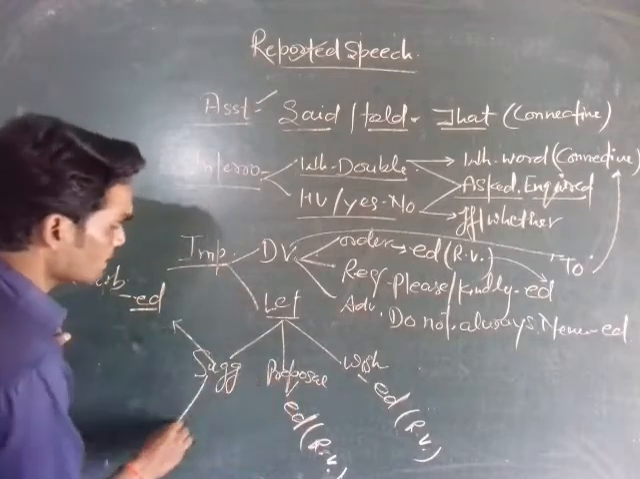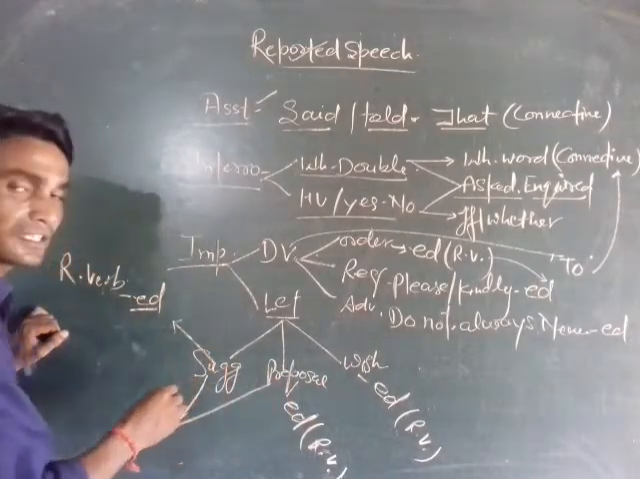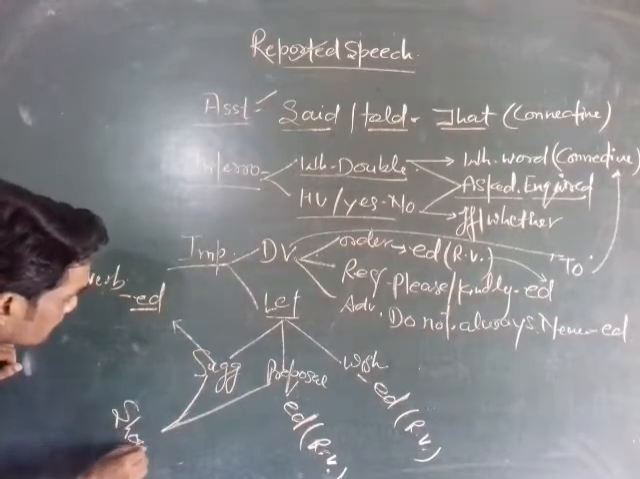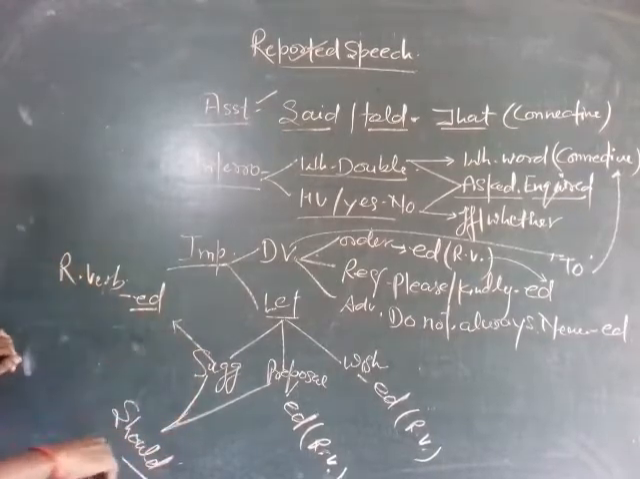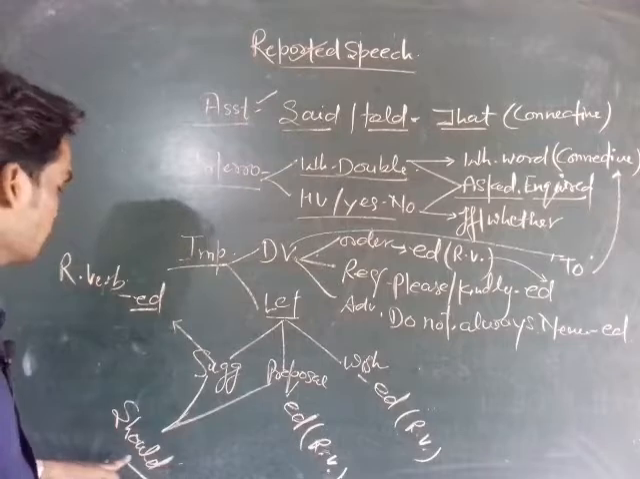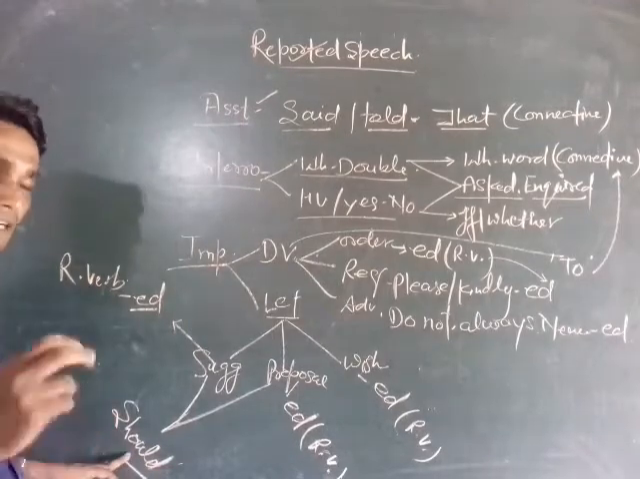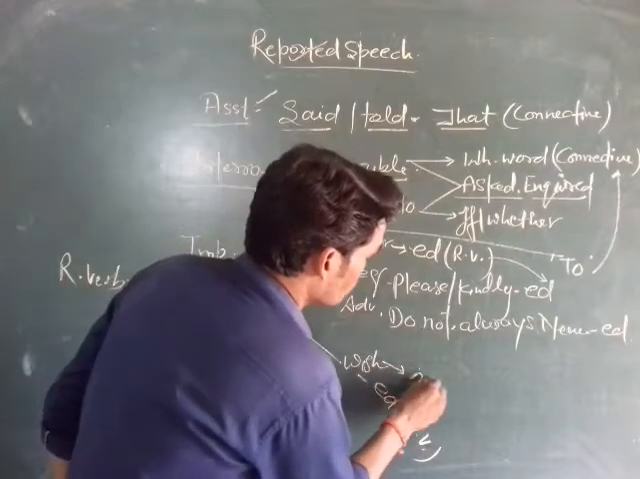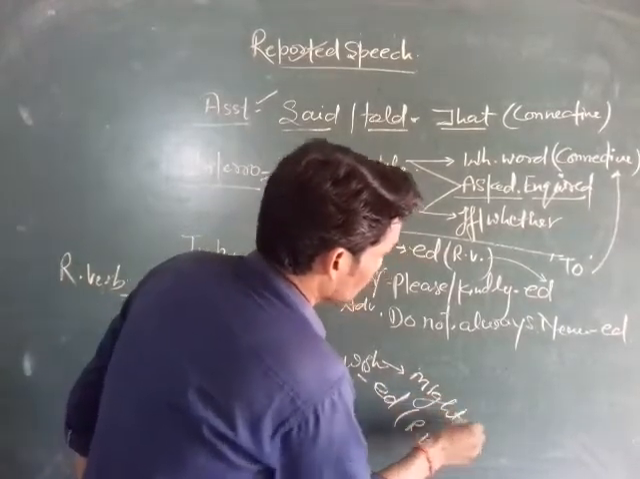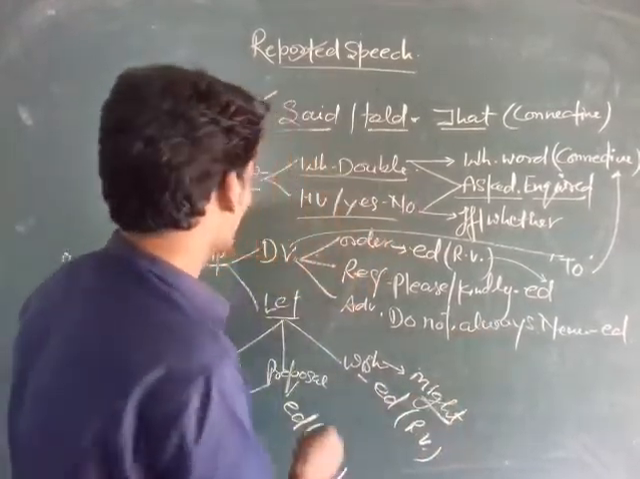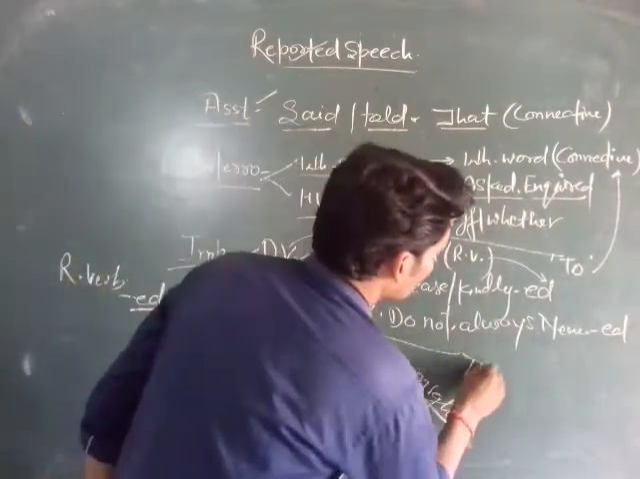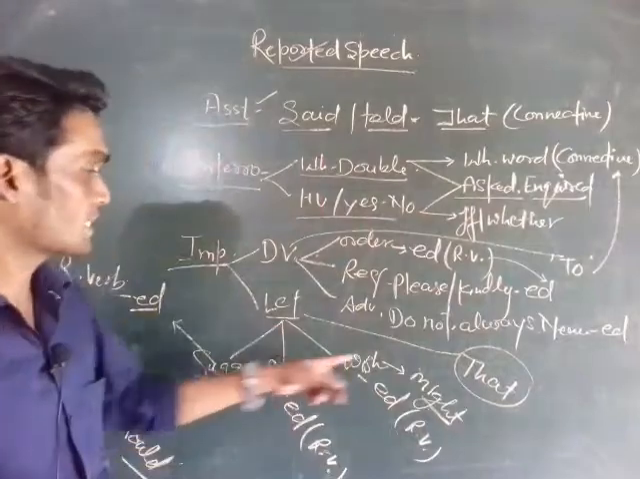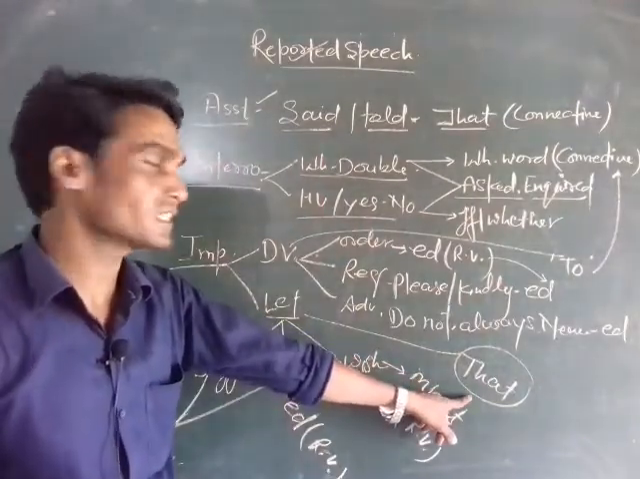If we find suggestion or proposal in the reported speech, we use should in the place of let. We use should as a helping verb to avoid let. And if we find wish, then we use might as a helping verb to avoid let. And we use that as a connective to make indirect form of speech.